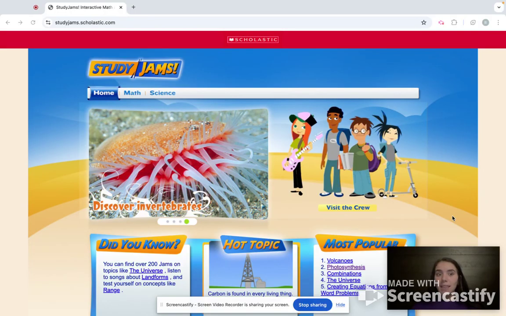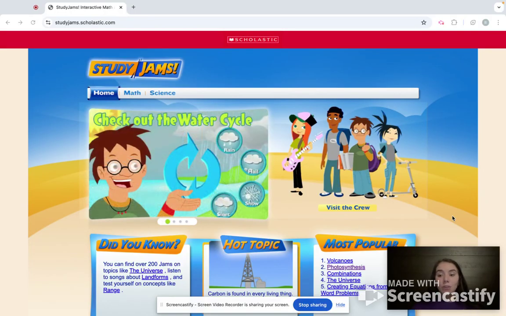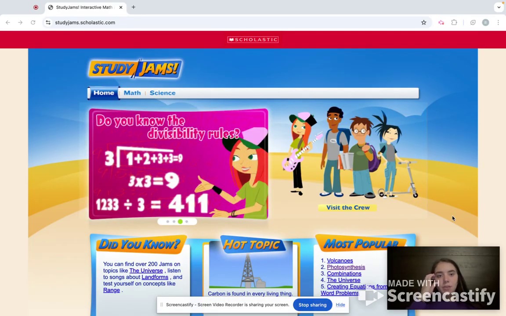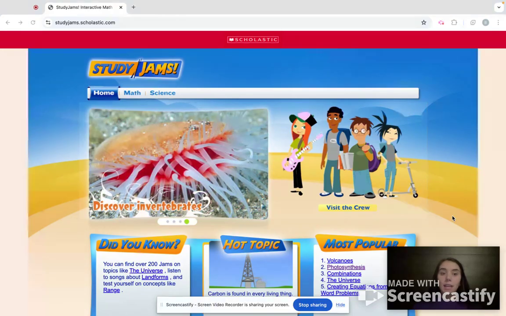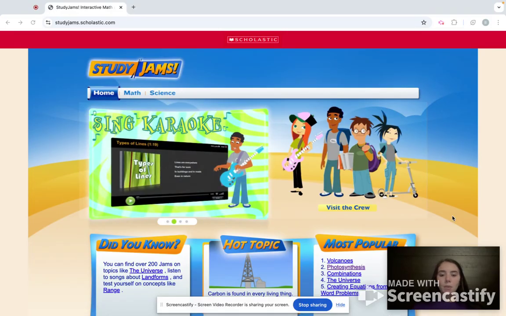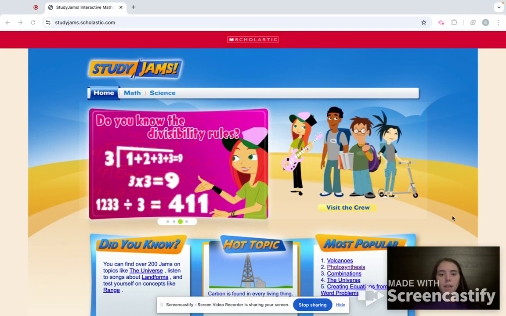But this does relate to StudyJams because it is a website by the same Scholastic that put on the book fairs. It is a website that has a ton of different options for math and science specifically. Really just thousands and thousands of topics that can be dove into for students K through 12. I probably wouldn't say K, but second probably to 12th grade. There's some lower level things, but there's also some higher level things. It can go all the way from simple addition all the way up to geometry and algebra.